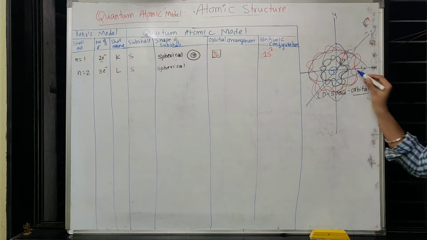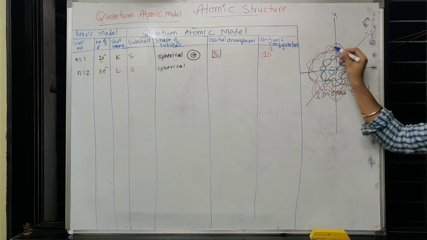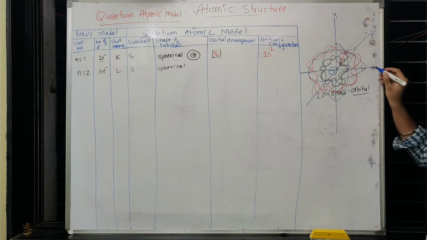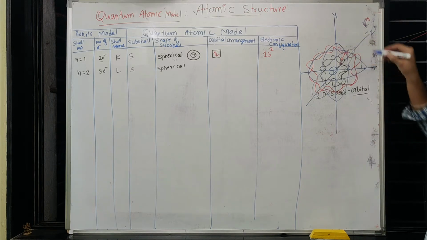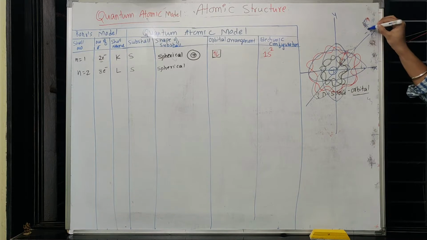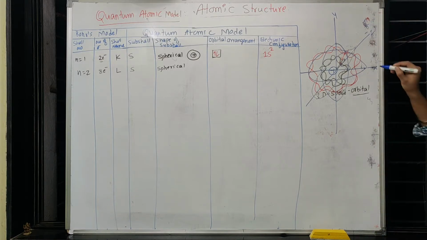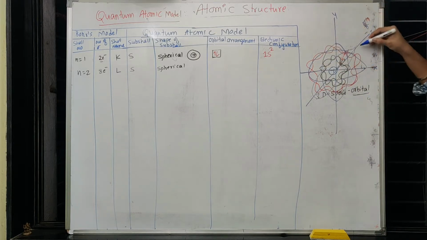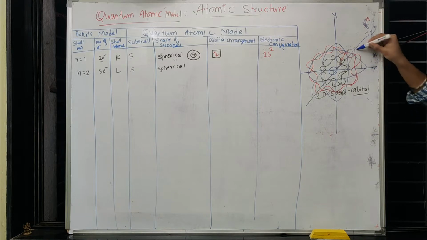So that means after filling 2 electrons in s in a spherical manner, the 5th, 6th, 7th electrons are revolving axially in 3 different axes, because there are 3 different axes available. Now the 8th electron has 2 options. One is it can revolve spherically, going a little away from the nucleus, or it can pair with any of these electrons.